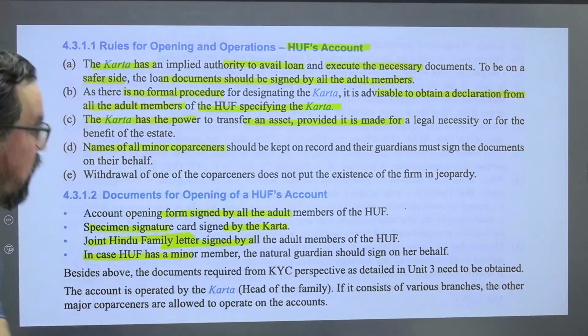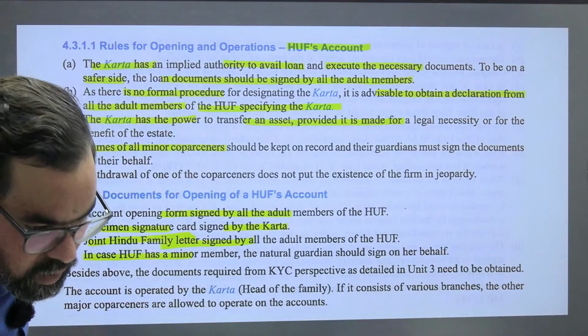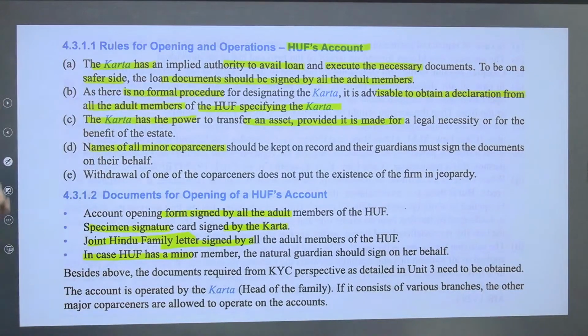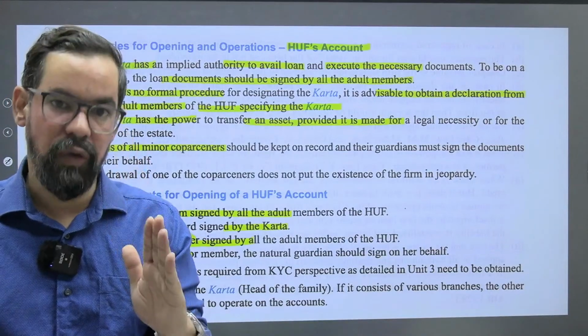Okay, अच्छा, okay. So statement D, names of all minors should be kept on record and their guardians must sign. It is about the members who all are the members of that particular HUF family.